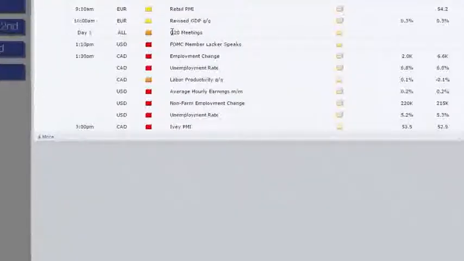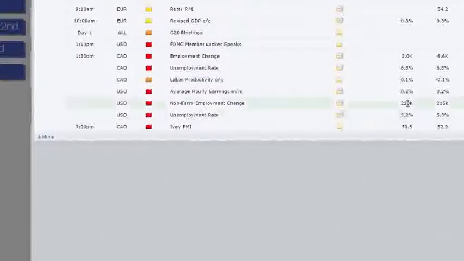It's all about NFP. If we go to Friday the 4th, we can see we've got, first of all, Canadian employment change and the unemployment rate. This is expected, I would say overall, slightly worse than previous. The employment change is only 2,000 versus the previous 6.6. Unemployment rate is expected to hold steady at 6.8 from previous. Again, if we get a bad GDP reading, we could be looking to sell into that trade balance data and even into the employment data, I would say. I think we'll probably get a sell-off on Canadian dollar into that, just based on how those figures are expected to come out later on.